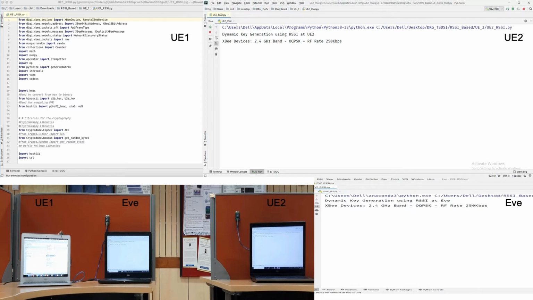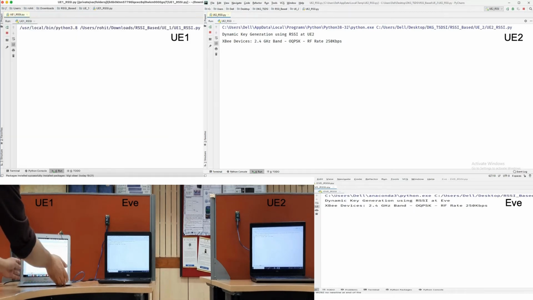As this lab setup offers no randomness in the channel between UE1 and UE2, we pick up UE1 and carry it around the lab to artificially generate randomness in RSSI at all the nodes.